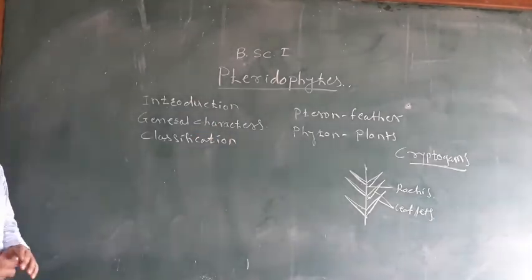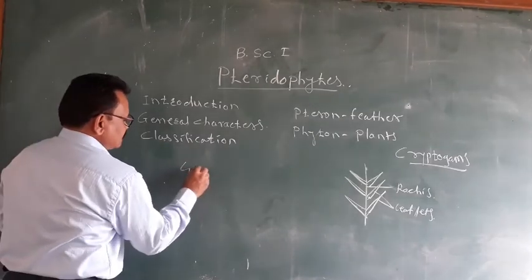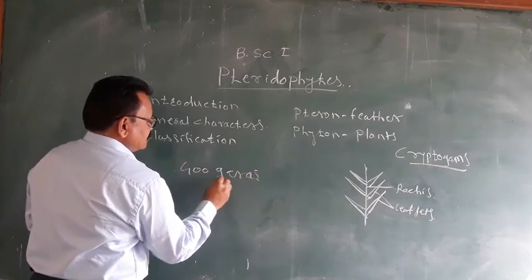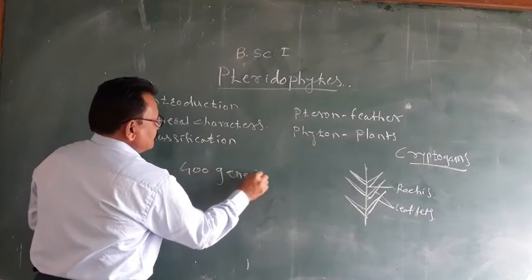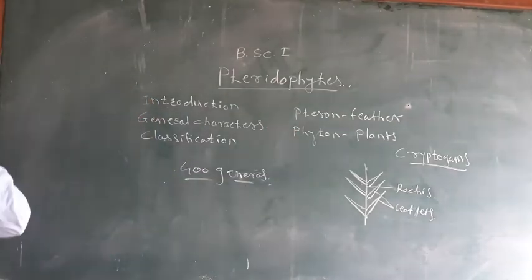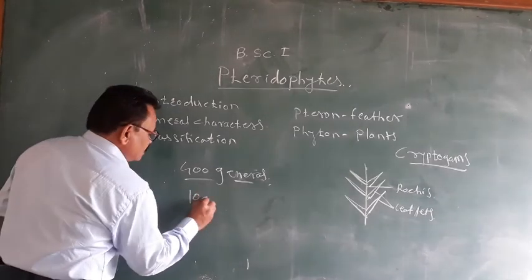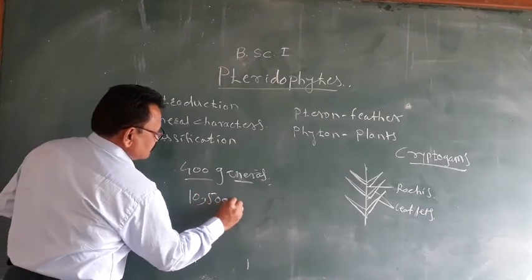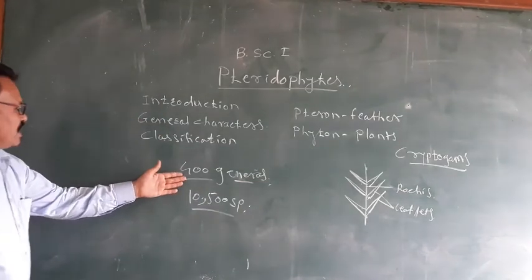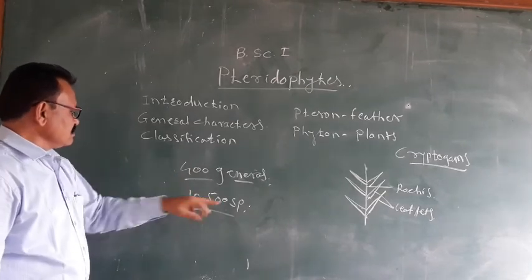There are about 400 genera of the pteridophytes. How many genera? About 400 genera. They are distributed all over the world, and there are about 10,500 species, distributed throughout the world.